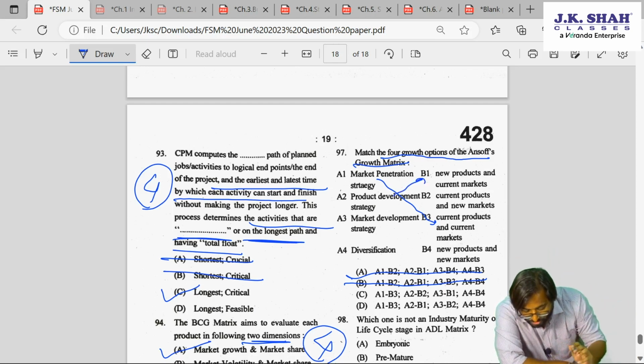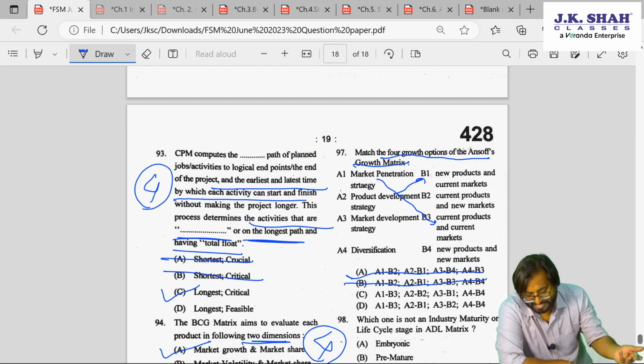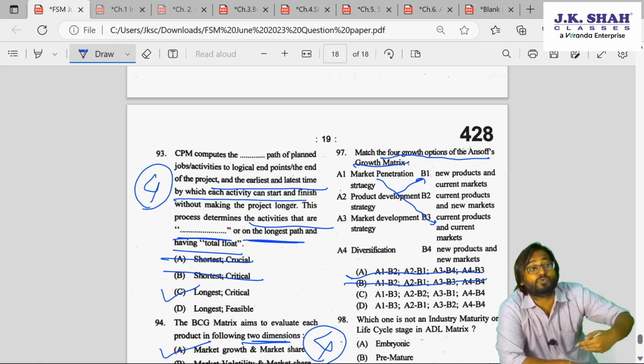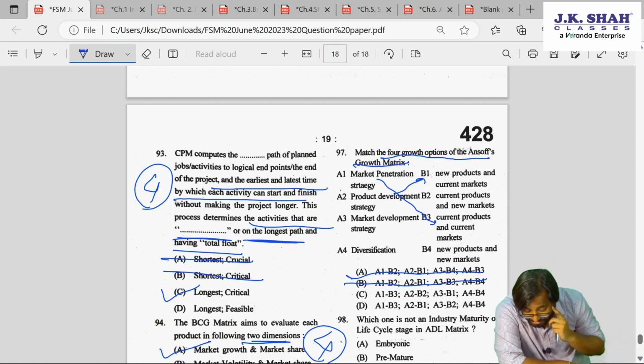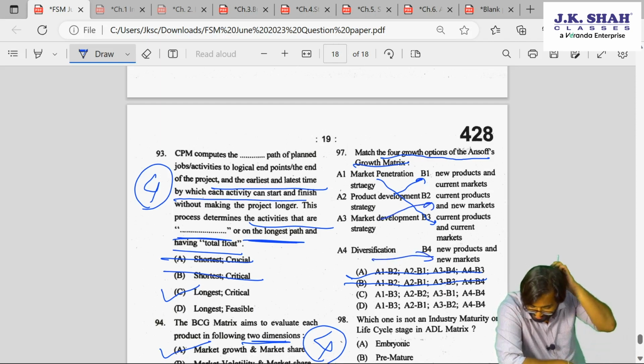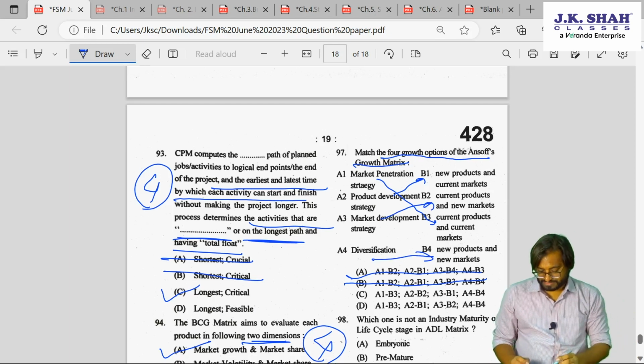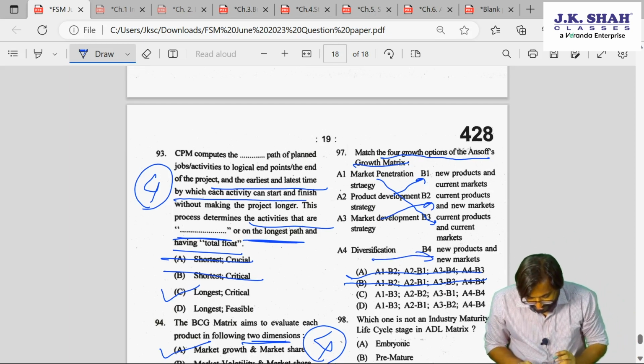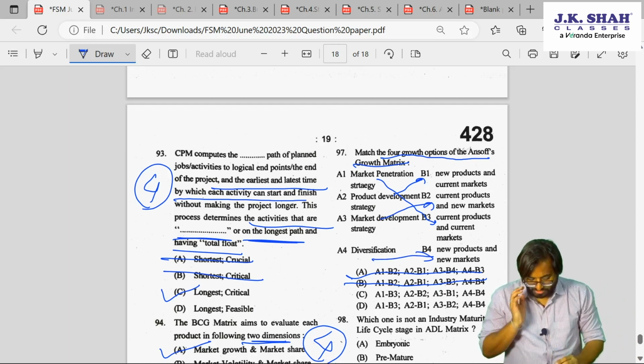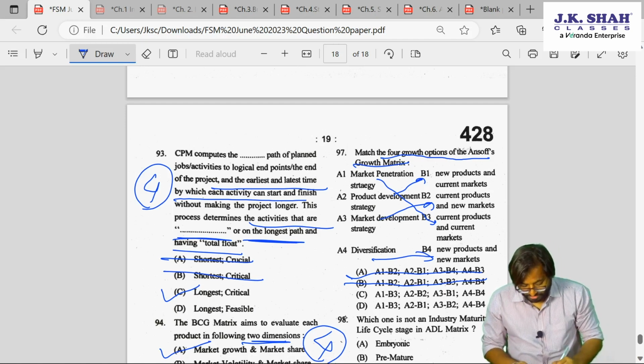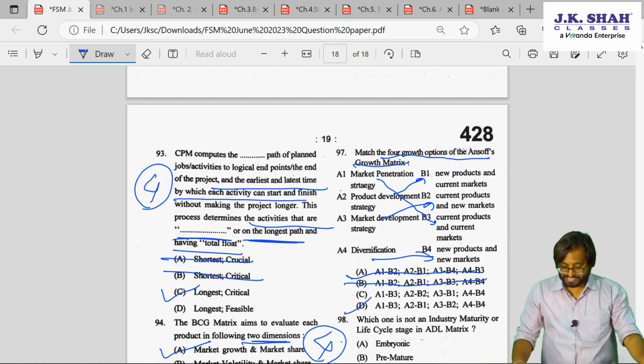So this is A2, B1. Okay. So I got my answer, but we'll check market development. Market development means new market, product is the same, new market. And diversification is new. So it's very simple, guys. A will be matched with B3. A2 will be matched with B1, that is 97D.